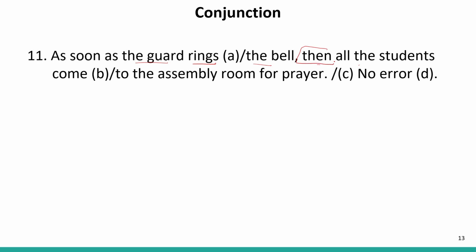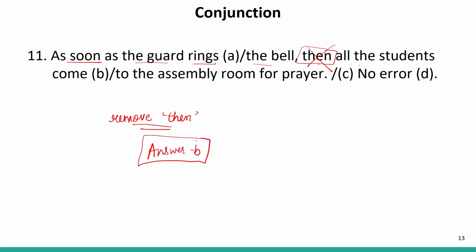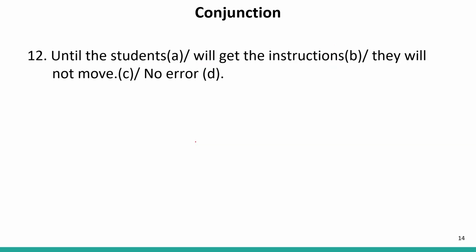Now, this word then is not required over here. It is an unnecessary pair which we do not require. Therefore, remove then. As soon as is a single subordinate conjunction. There is no need to pair it with any conjunction. So our answer is B. I hope you got it. Now let us move to the next question.